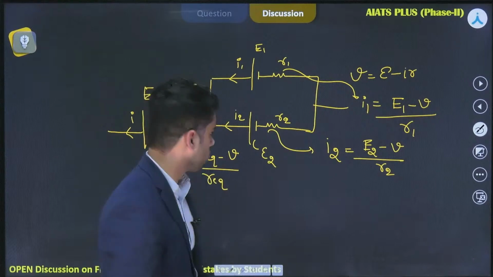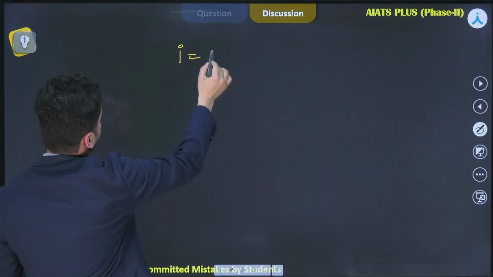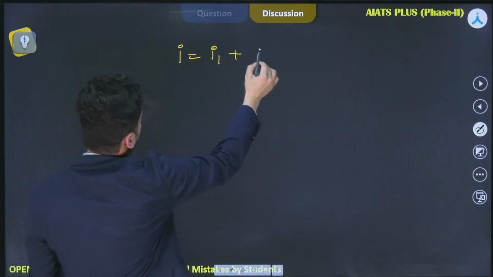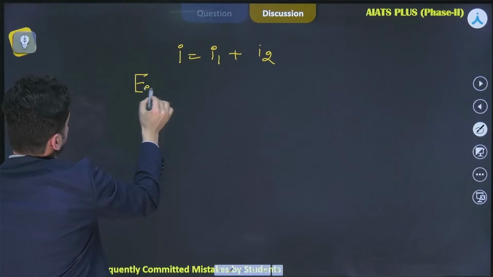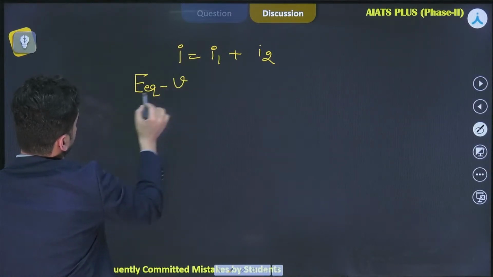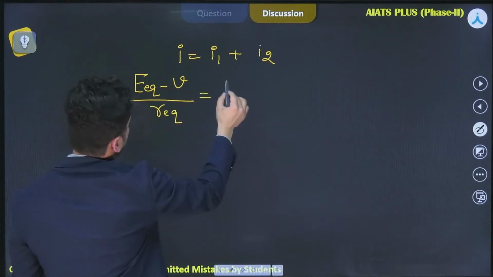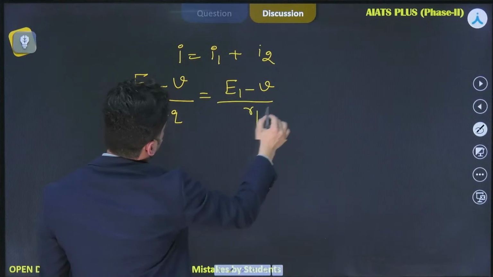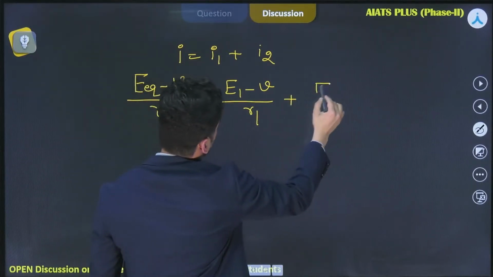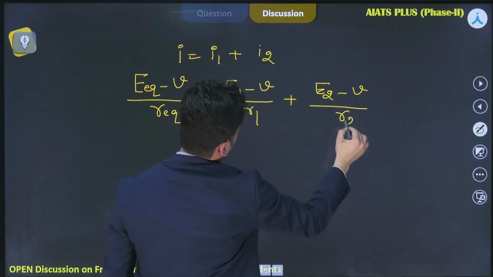So I is equal to I1 plus I2. So you can write that E equivalent minus V by R equivalent is equal to E1 minus V by R1 plus E2 minus V by R2.